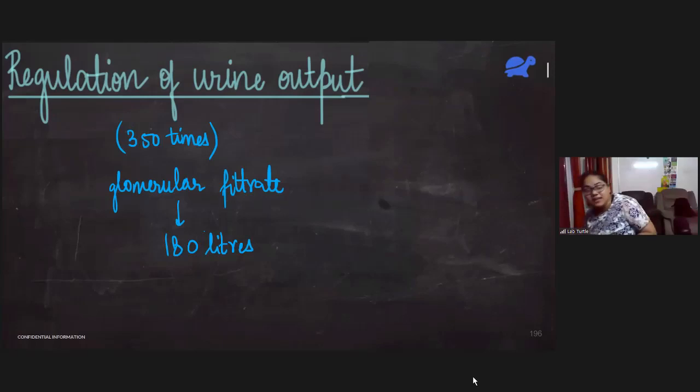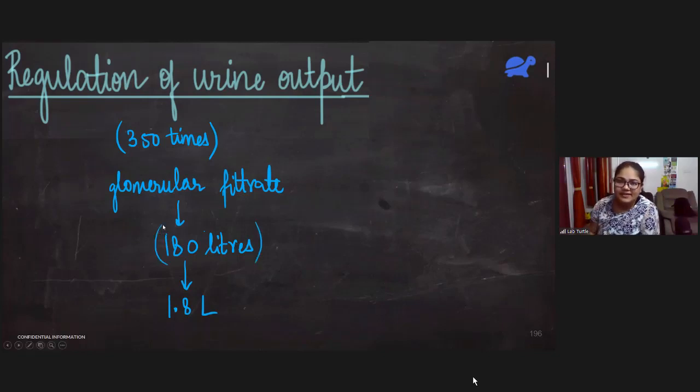But then most of it gets reabsorbed by the tubules. And the final urine output is only about 1.8 liters. Okay, so it is only about 1% of the total amount of glomerular filtrate. The amount of urine produced in a day is only about 1.8 liters.